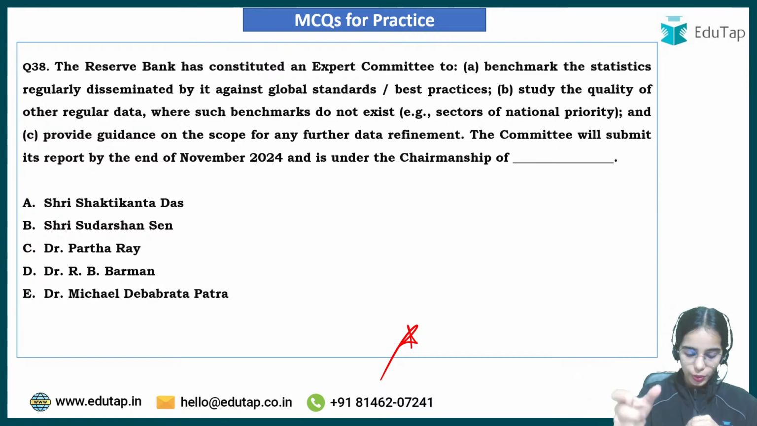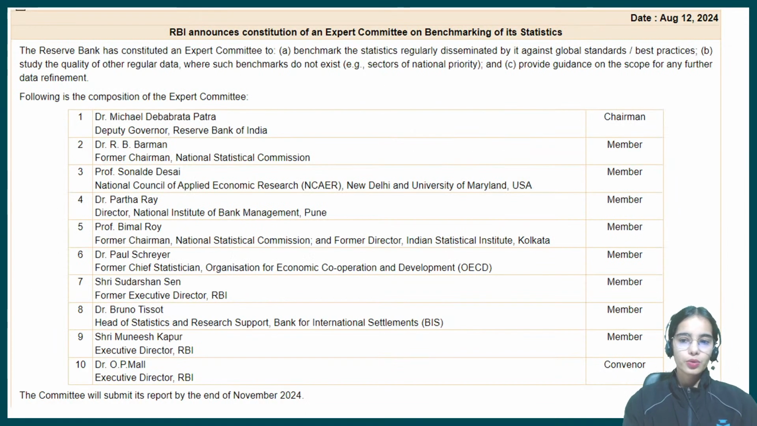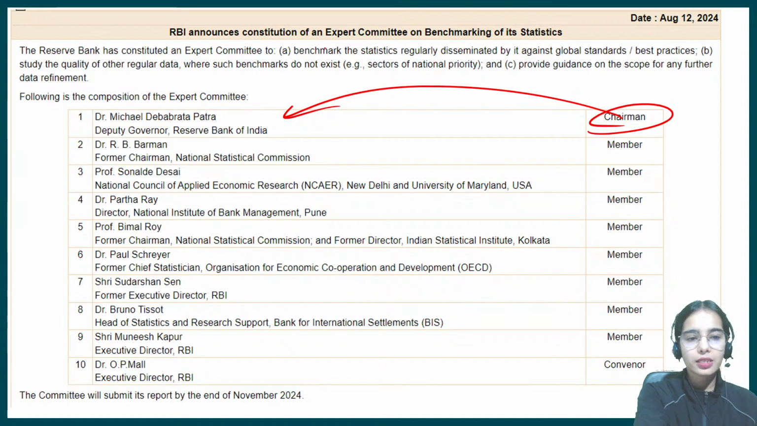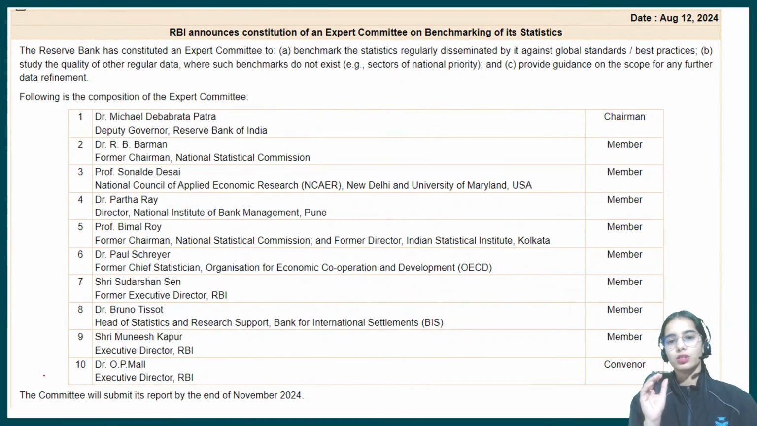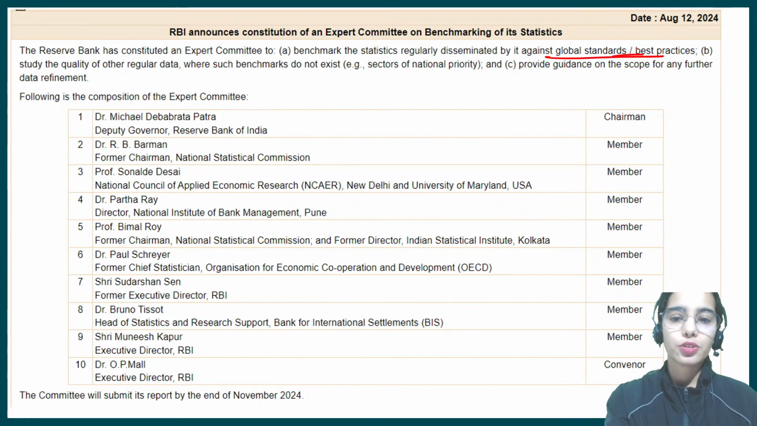So who is the chairman of this committee? It is Dr. Michael Debabrata Patra. Okay. So he is the chairman of this committee that is constituted for benchmarking the statistics at the global level. The data that we are collecting, disseminating and sharing should be as per the global standards or best practices.